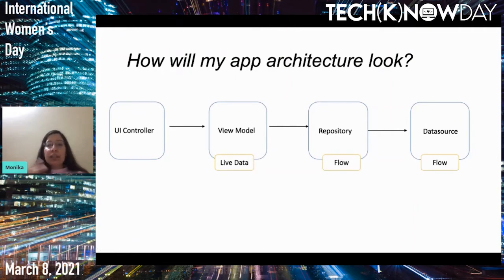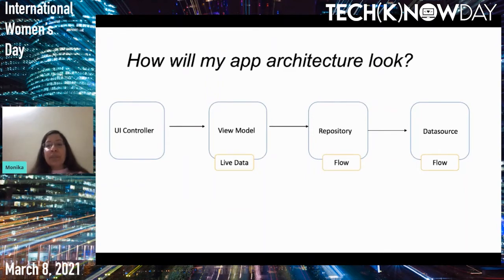The reason being, your repository will perform the long running operation and return the stream as a flow, and your view model will collect it. So either you can have your return type wrapped as flow in the data source and then use it in your repository, or you can have your normal return type in the data source and create a flow in your repository.